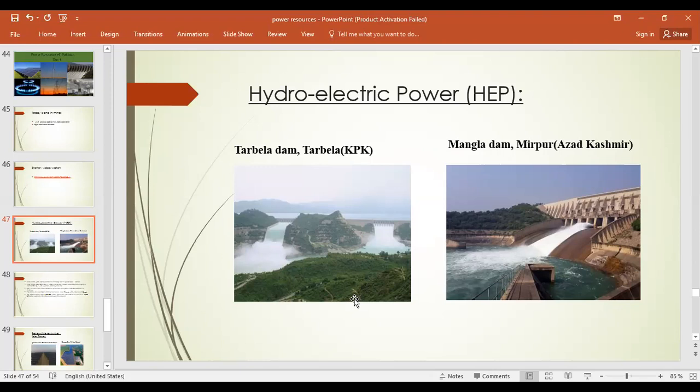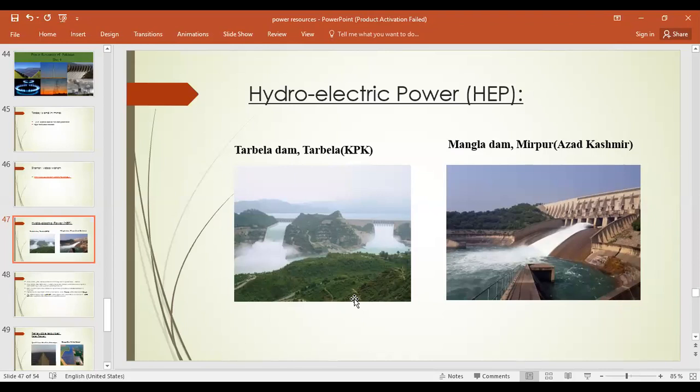As I said, learning the working is very important. We should know how electricity is produced with the help of these hydel plants. For that, I am referring to page number 144, figure 8.31. I'm repeating, figure 8.31 given on page number 144.